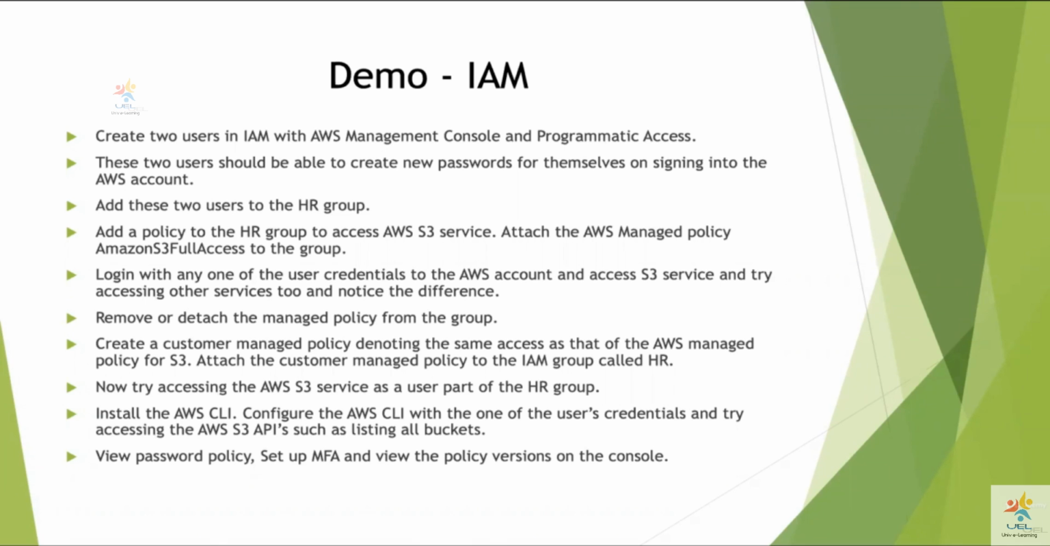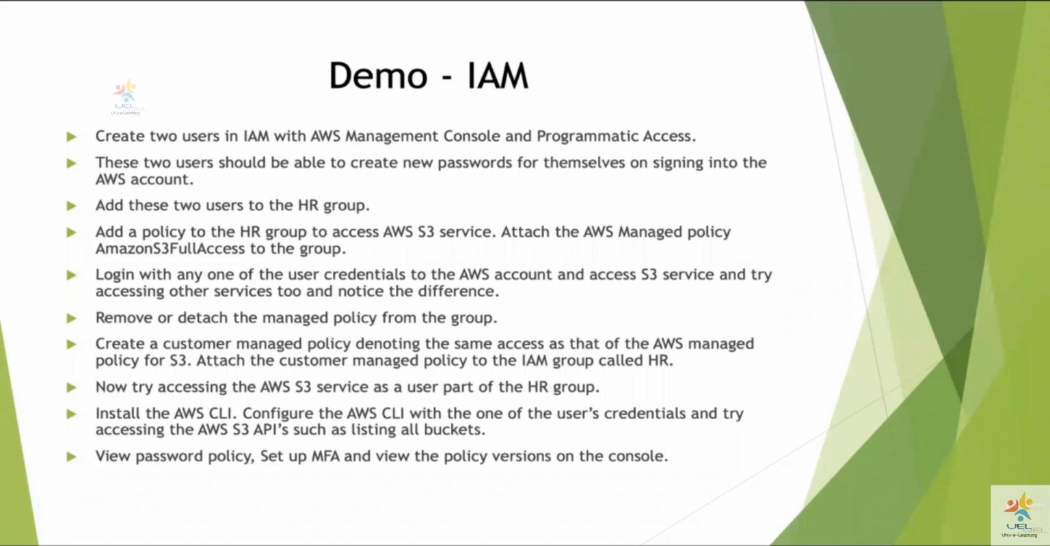Then we are going to log in with one of the users that we created in the first step in an incognito window. And then we are going to try accessing the S3 service, and also try accessing the other services and know the difference. We are going to detach the managed policy from the group to which these users were added. Then we are going to create our own customer managed policy denoting the same access, and attach this customer managed policy to the same group.